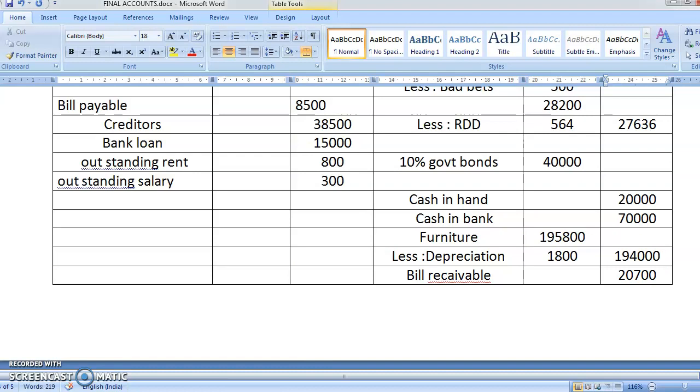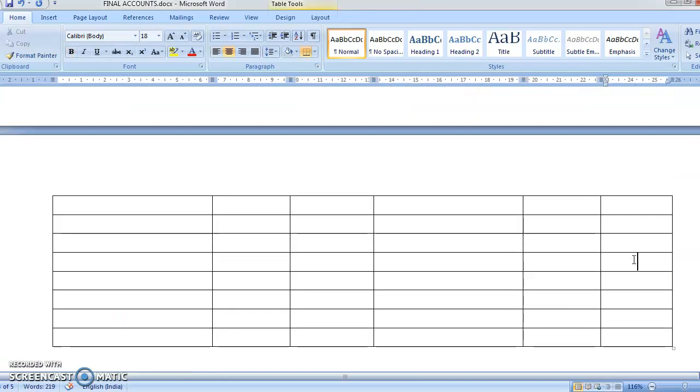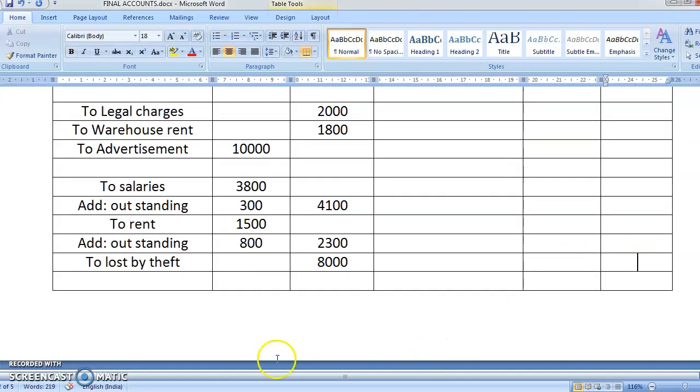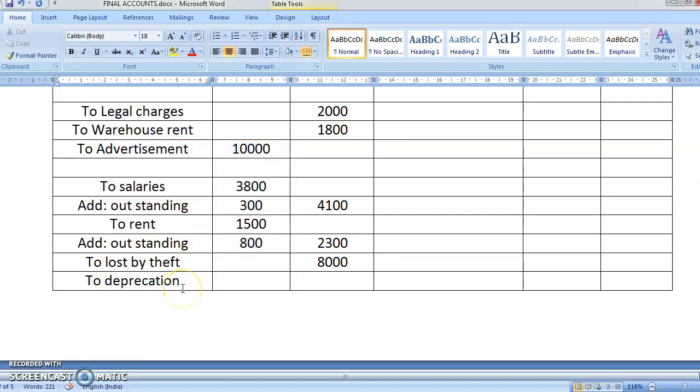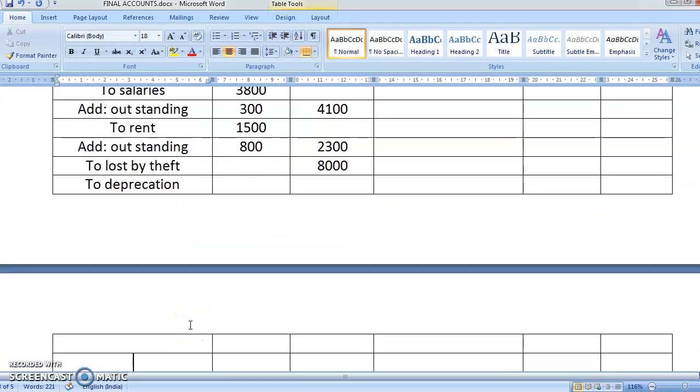Where will the second effect come? Adjustment always has a second effect. The second effect will come in the profit and loss account. So you'll write here to depreciation. If you want, you can write it this way also, it becomes easier: depreciation on factory building.